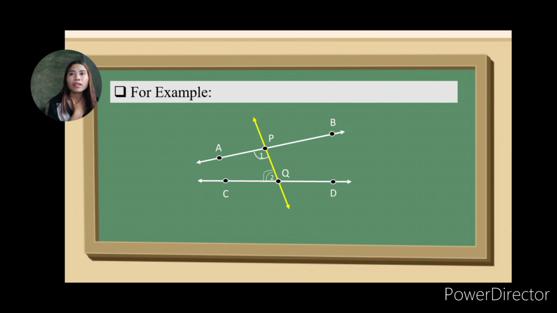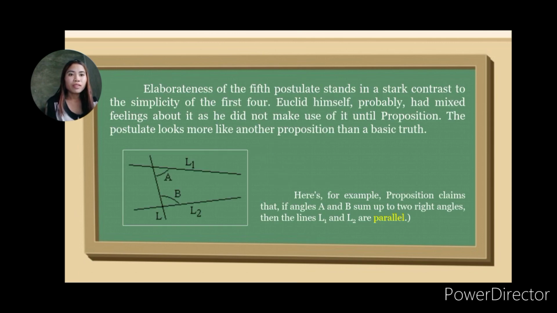So, a brief look at the 5 postulates brings to our notice that postulate 5 is far more complex than any other postulate. On the other hand, postulates 1 through 4 are so simple and obvious that these are taken as self-evident truths. The elaborateness of the fifth postulate stands in stark contrast to the simplicity of the first 4. Euclid himself probably had mixed feelings about it, as he did not make use of it until proposition 29. So the postulate looks more like another proposition than a basic truth.